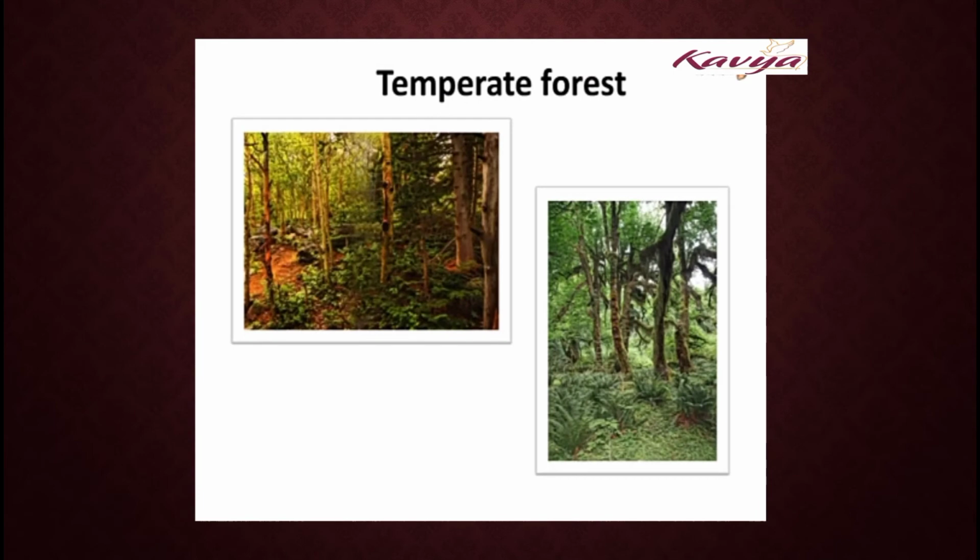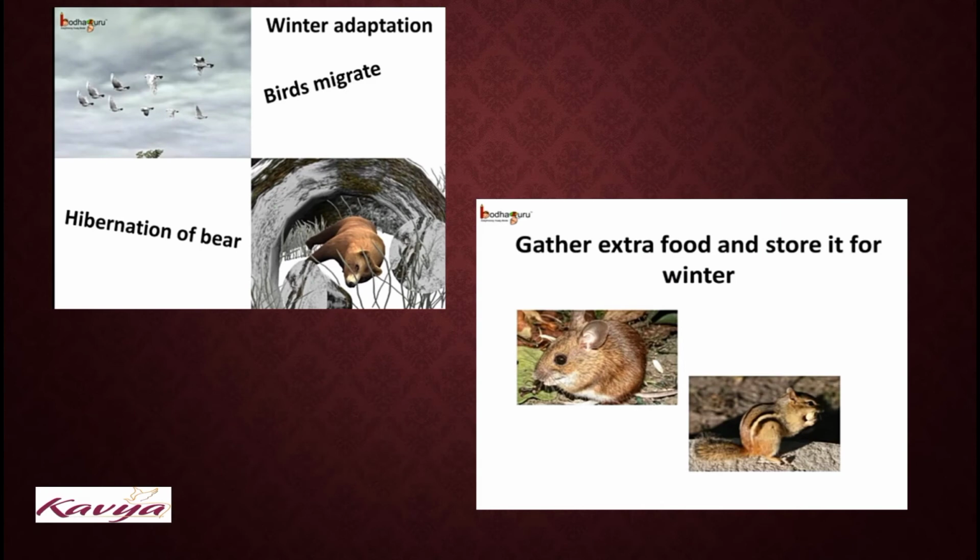Second is adaptation of temperate forest. Students, many animals either hibernate or migrate to warm regions during winter. Animals such as squirrels and chipmunks gather food during summer and store it for eating during winter when food is scarce. Most of the trees are deciduous. They have thin, broad leaves that allow them to easily capture the sunlight required to make food.